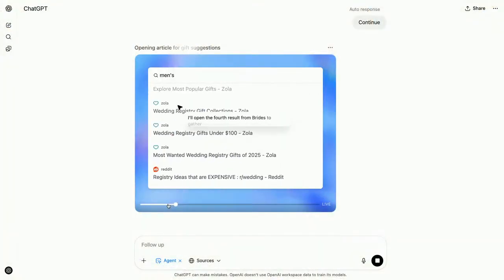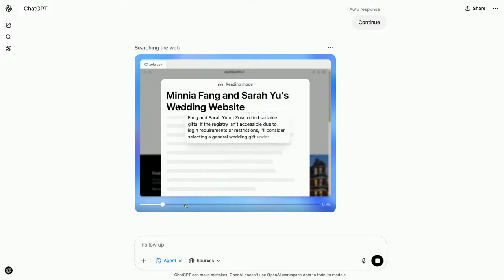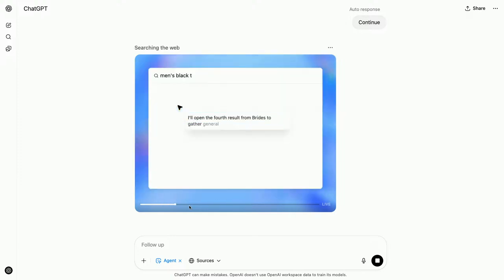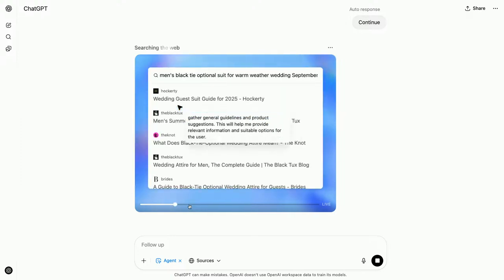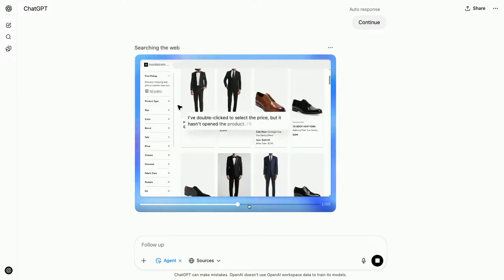Looks like it started off by figuring out the weather. One of the cool features is that, as some of these tasks may take a little bit longer, you can just go back and see what it was doing. So that's exactly what we're going to do. Looks like it went through the website, used the text browser. Interestingly for that, now it's looking through the suits for Edward. I think it'll find something good. Here you can see it switched over to actually a visual browser to make sure the suit will look really good on Edward.